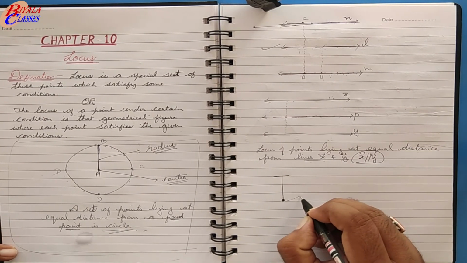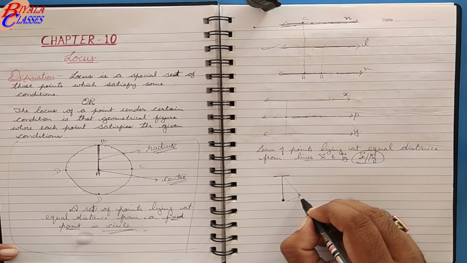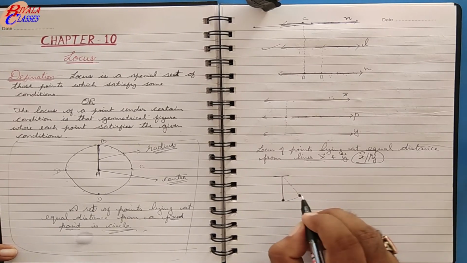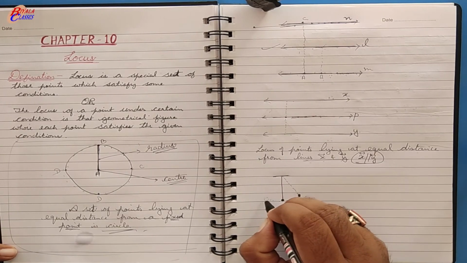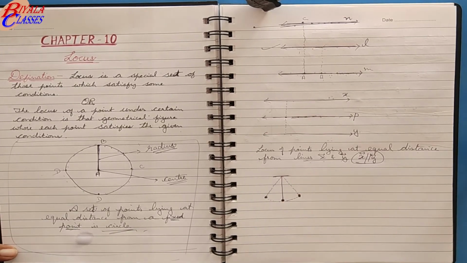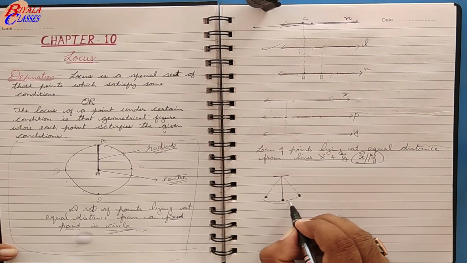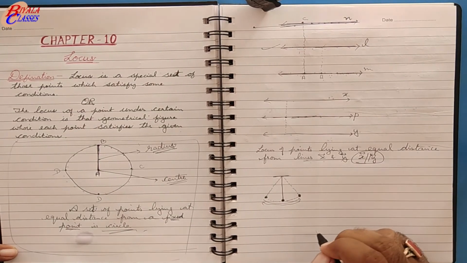Say this is the last position of this pendulum when it goes towards the right, and it will come back and it will go towards the left, and say this is again the last position it reaches. So the pendulum keeps on moving from left to right and from right to left.